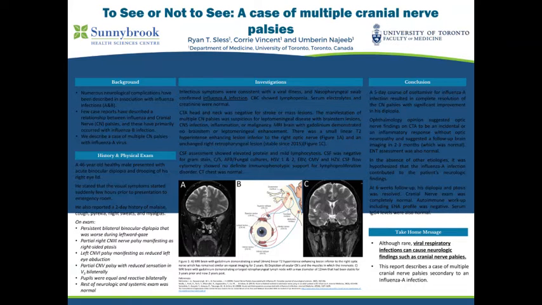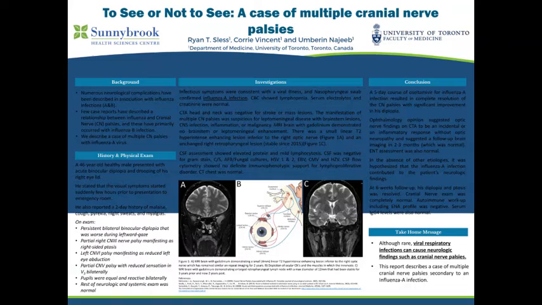Infectious symptoms were consistent with a viral illness, and an NP swab confirmed influenza A infection. CBC showed lymphopenia, and serum electrolytes and creatinine were normal. His CTA head and neck was negative for a stroke or mass lesion, and the manifestation of multiple cranial nerve palsies was suspicious for leptomeningeal disease with brainstem lesions, CNS infection, inflammation, or malignancy.